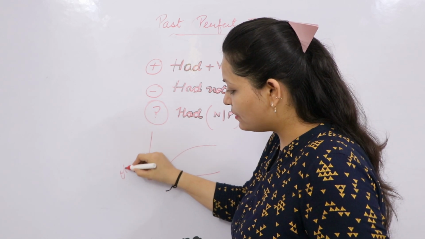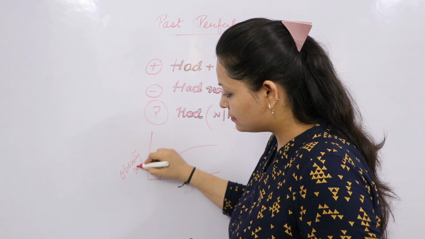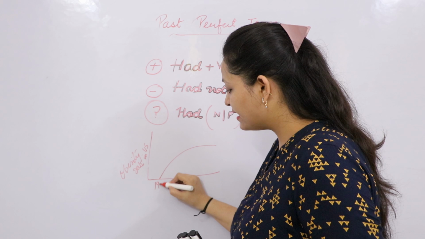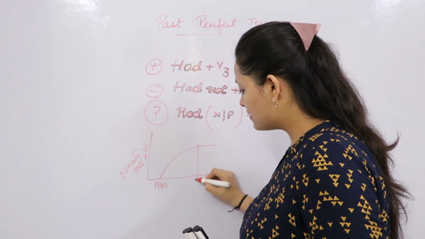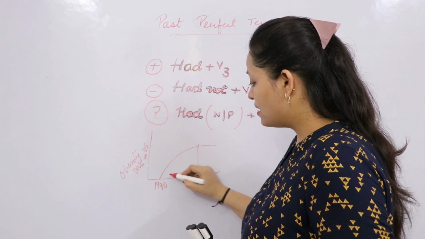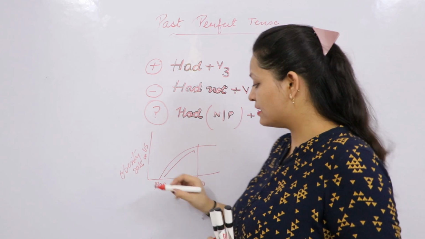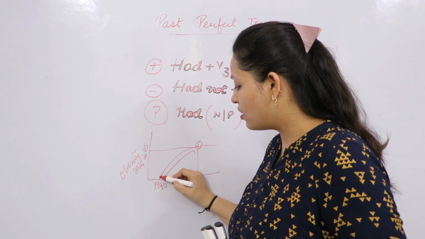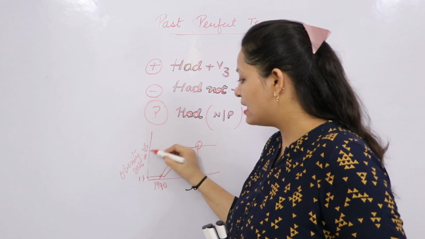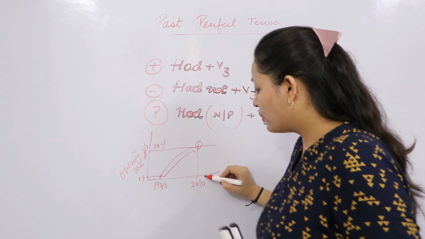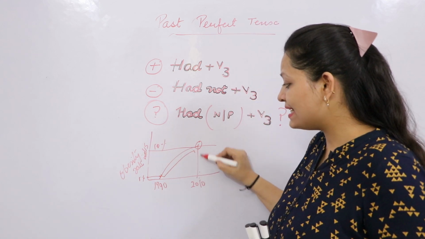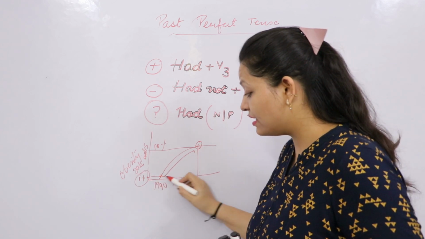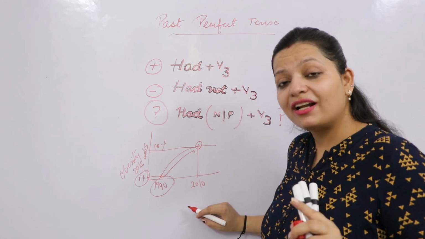So this is the obesity rate in the US, okay? And this is the year 1990 and this is the year 2010. So within the span of 20 years, it reached this number. That means at this time it was very low, somewhere like 0 or 1%, and now it's 10%. So in 2010, the obesity rate was 10%, whereas it had been 1% in the year 1990. So what did I use?